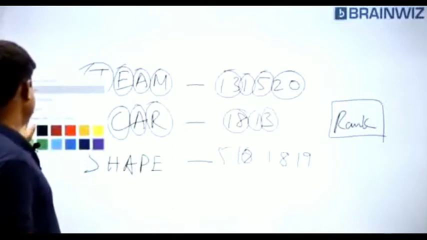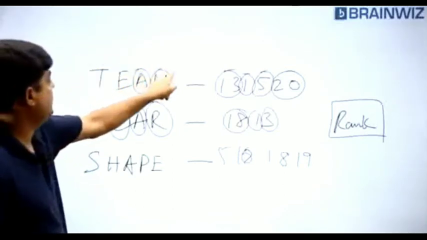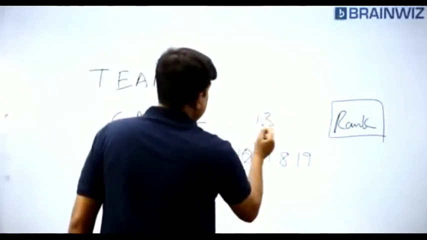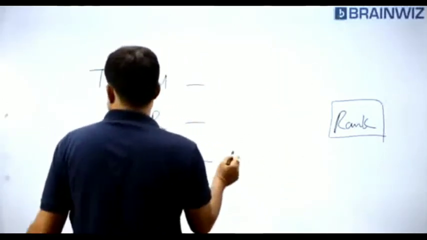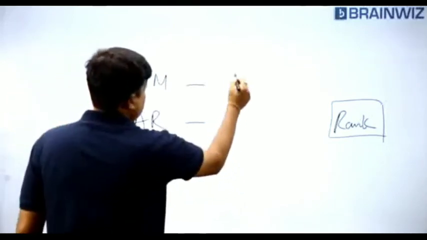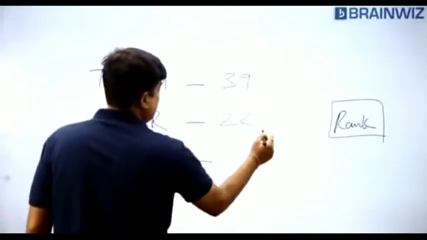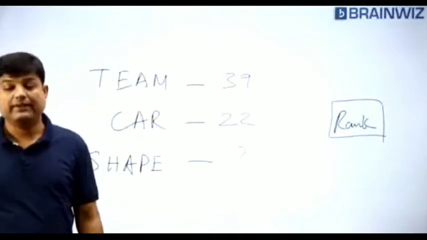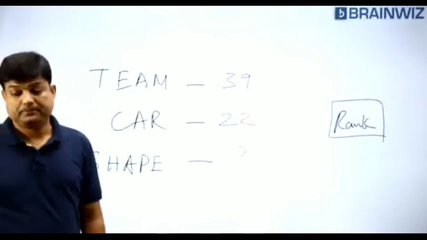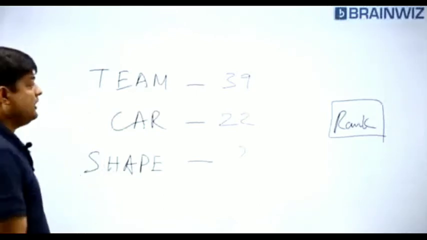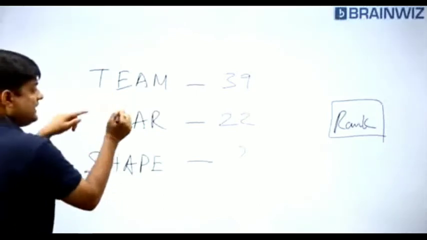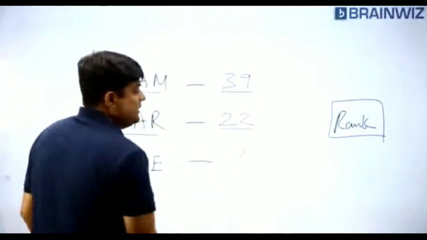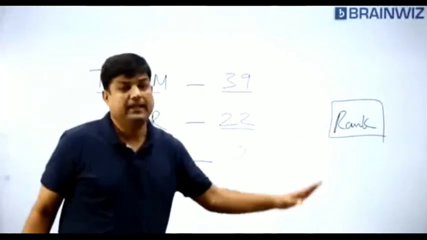In case he has given you one small question, listen, what is the answer for the given question, everybody? In a certain coding language, the word team is coded as 39. The word car is coded as 22. What is the code word for shape? For example, suppose this kind of question is given to you, what to do now? Listen, everybody. What's the logic here? 4 letters, but here you have 2 digits. 3 letters, here 2 digits. This is nothing comparison. This seems to be ranking.